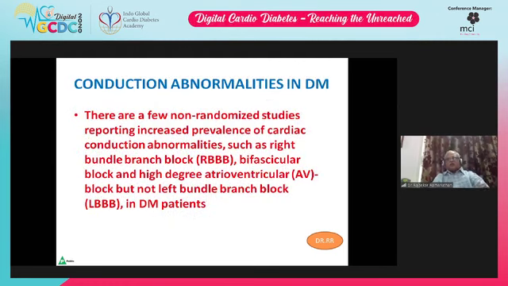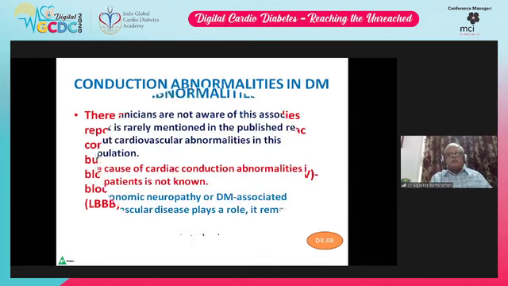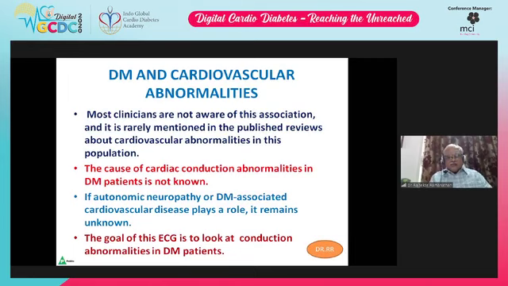Regarding conduction abnormalities in diabetes mellitus, there are a few non-randomized studies reporting increased prevalence of cardiac conduction abnormalities such as right bundle branch block, bifascicular block, and high degree atrioventricular block, but not left bundle branch block, in diabetic patients. Please note. Diabetes mellitus and cardiovascular abnormalities.